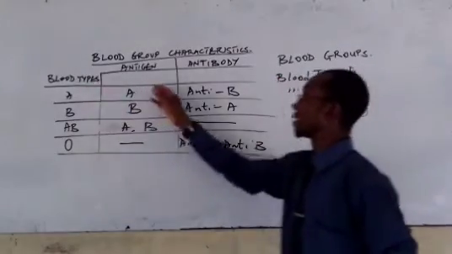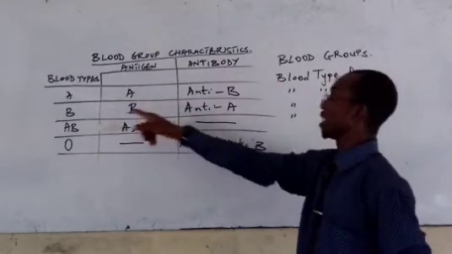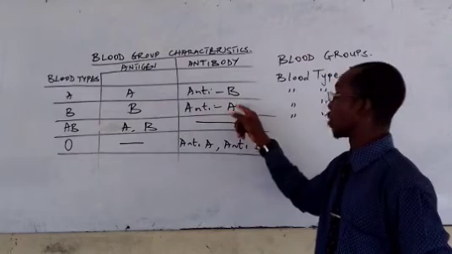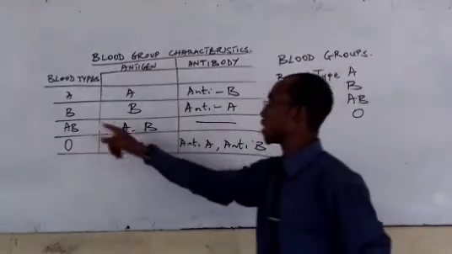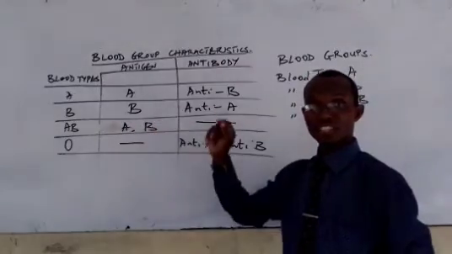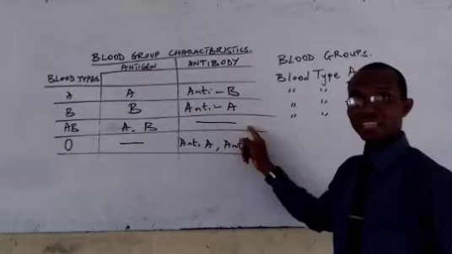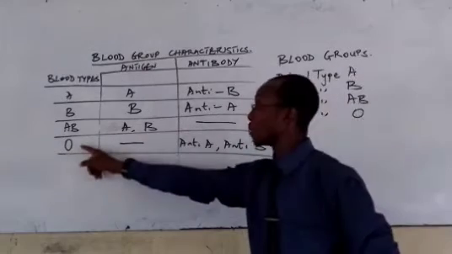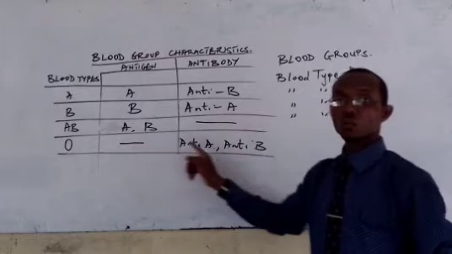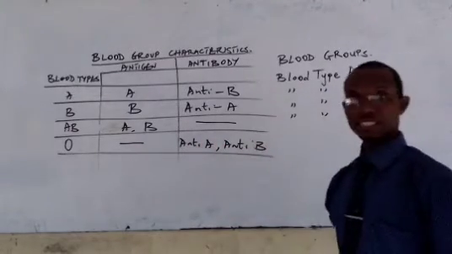So A has antigen A, then anti-B antibody, while B has antigen B and anti-A antibody. That means the B cannot receive blood from A. Then AB has what? Both antigens. It has antigen A and antigen B, but it does not have any form of antibody. While the blood type O has no antigen at all, while it has the anti-A and the anti-B antibody.